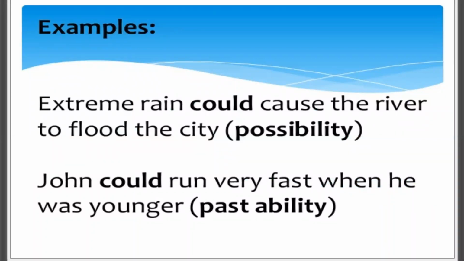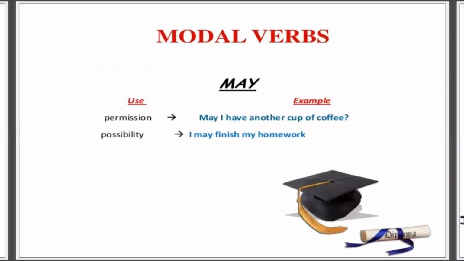Extreme rain could cause the river to flood the city. So it's a possibility that if there is more rain, it may cause a flood in the city. Fine. And if we talk about ability: John could run very fast. So we are saying that John has the capability to run very fast. Okay. It was when he was very young.